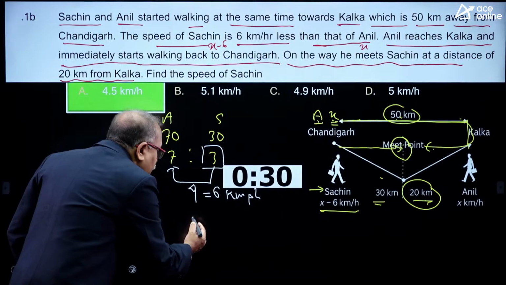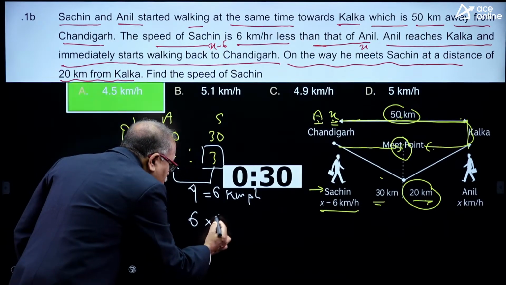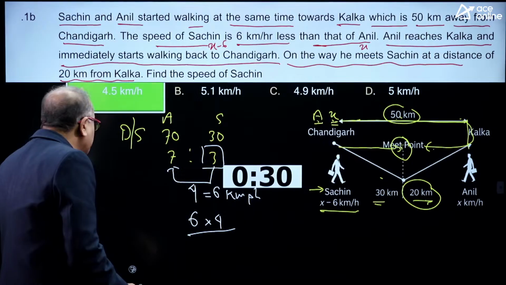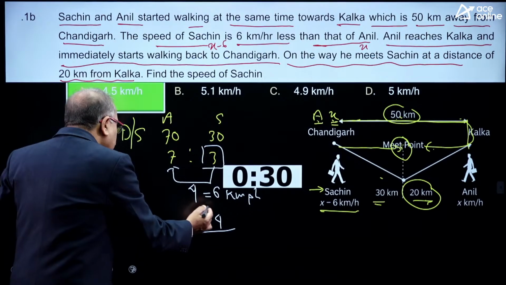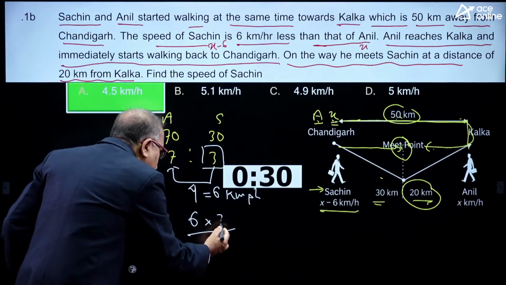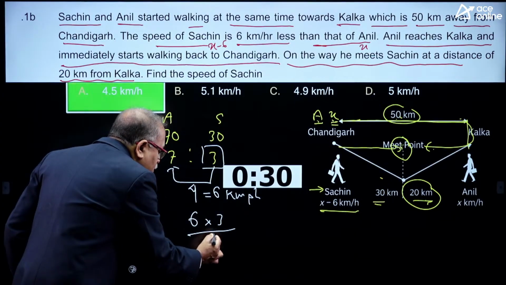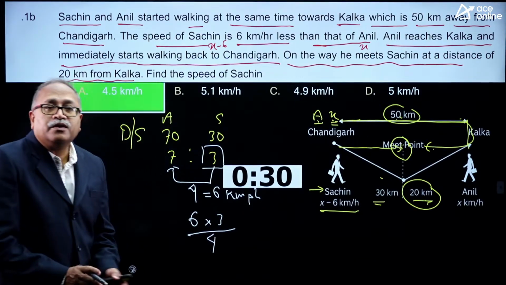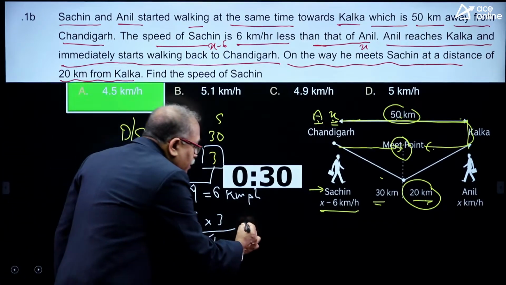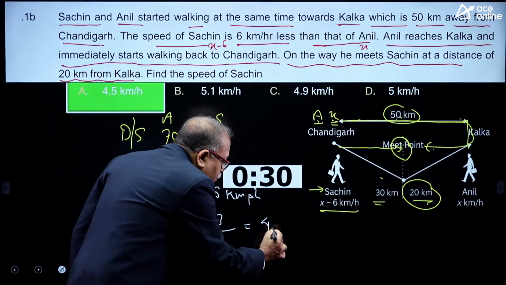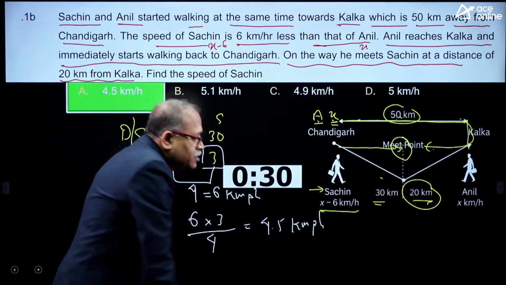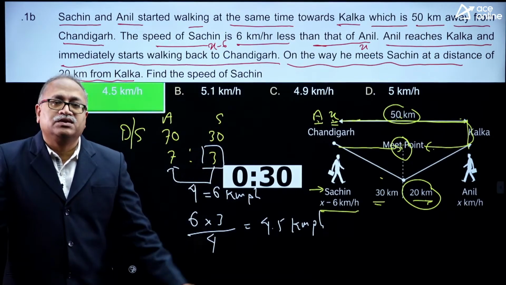So, let us do that. I need the 3 parts. So, 6 into 3 divided by 4, as 6 is 4 parts over here. So, I notice that here it is 9 by 2, and 9 by 2 is nothing but 4.5 kilometer per hour. This is the best way to answer this question.